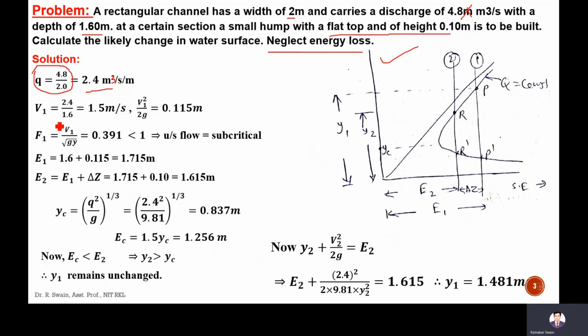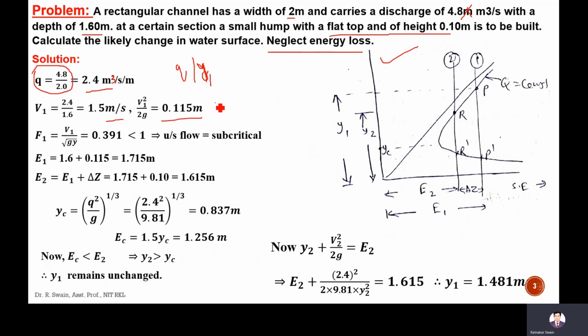And the velocity v1 you can calculate, that is Q by area, capital Q by y1 b, or small q by y1. So you can write 2.4 divided by 1.6, which is 1.5 meter per second. The velocity head v1 square by 2g we can calculate, that is 0.115 meter.